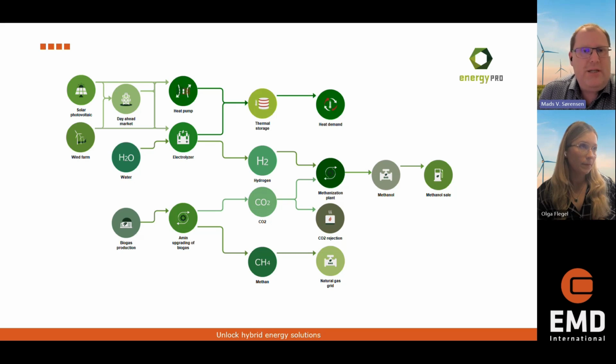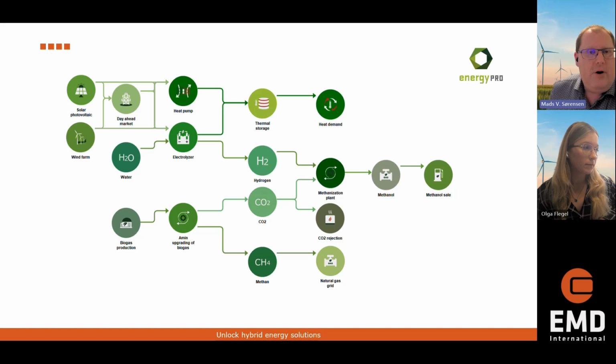You are producing heat, you are producing methanol, you have some CO2, which you can either use or store. And then we are actually also producing biomethane, which can be injected into the natural gas grid. And it's all driven by the wind turbines and PVs up here.